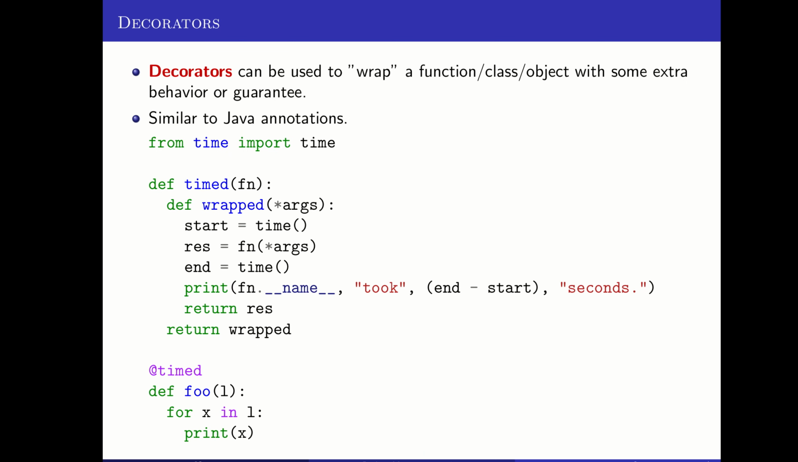One other thing that can be done in Python that's a pretty neat set of features is decorators. Decorators are code that's written to wrap a particular function or class or object with some extra behavior or some extra guarantees to it. So I'll show you a few examples of this, but there are tons of great examples of how you can use decorators.